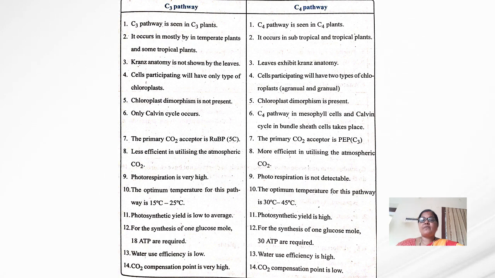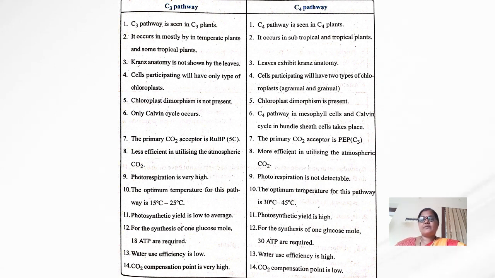of chloroplast. When it comes to the C4 pathway, the participating cells will have two types of chloroplast, that is agranular and granular.